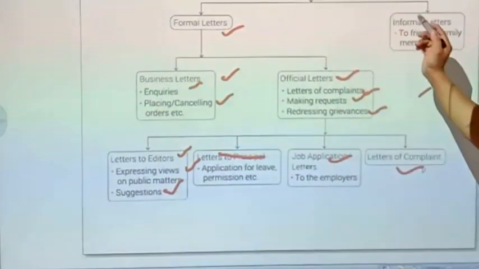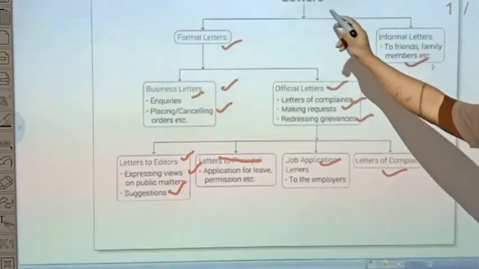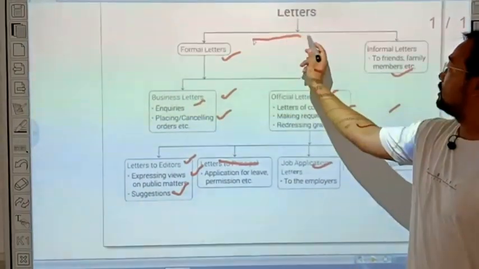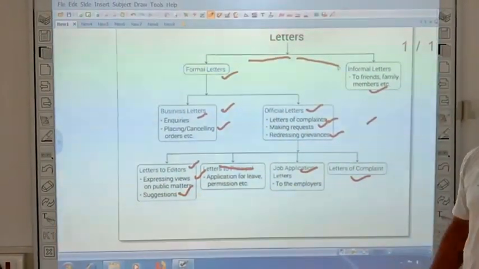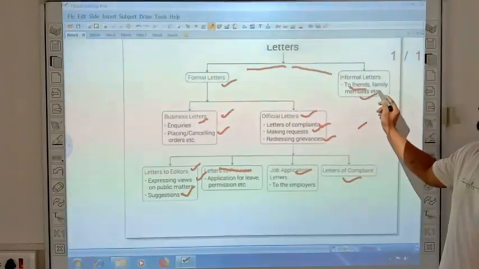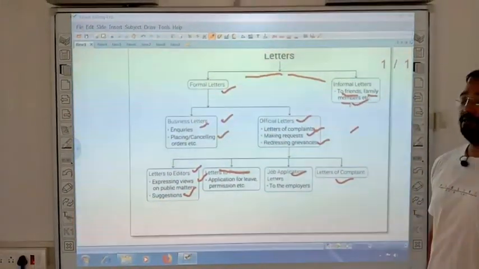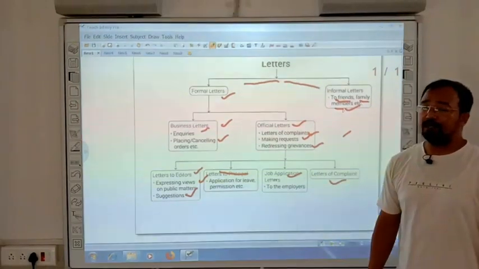Next one, informal letter. Informal letter is another type of letter. Informal letter is basically written for friends and family members. So these are called informal letters.